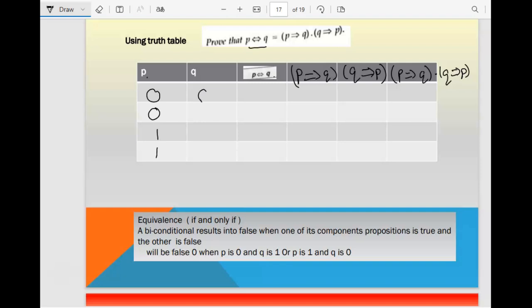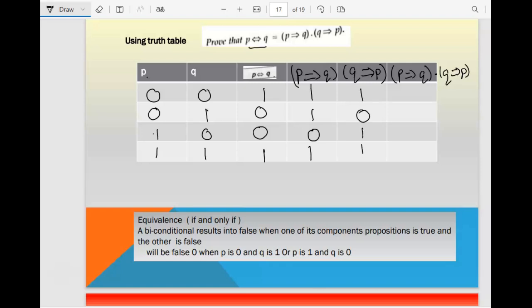Now let us start with the same. The principle is the same. 0, 0, 1, 1, 0, 1, 0, 1. Bidirectional: if both are the same, then the result is true, and for different, it will give you a false result. For P implies Q, it is P1 and Q0 that will give you false, and the rest will be true. Then Q implies P. Please check it. If Q is 1 and P is 0, this will give you 0, and the rest will be 1.